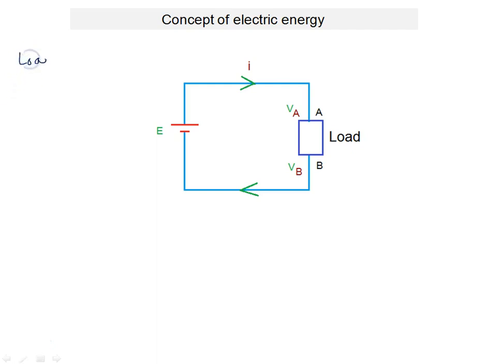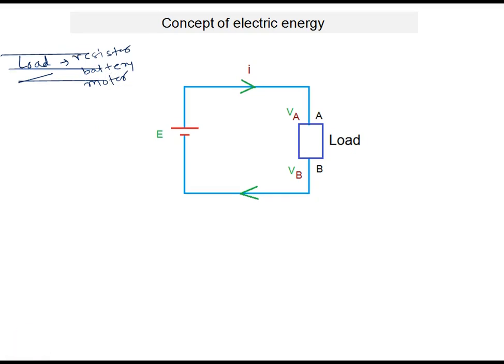Now, wherever the word load is written in physics, it may be a resistor, it may be a battery, it may be a motor, or something like this.